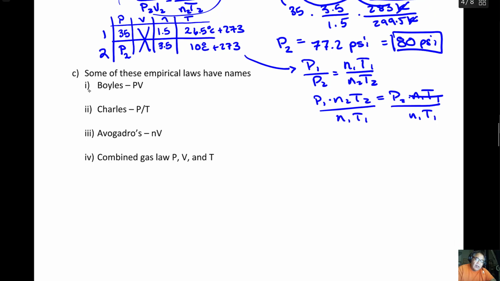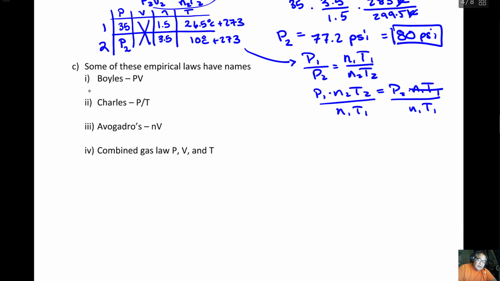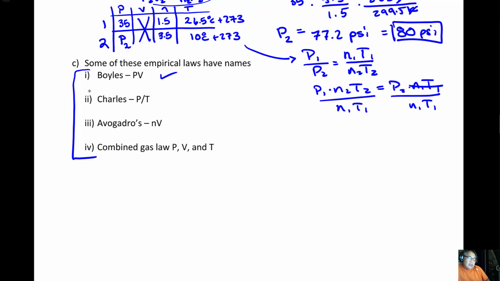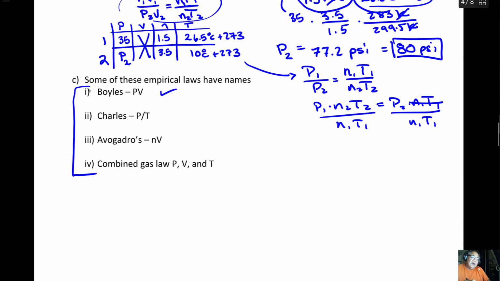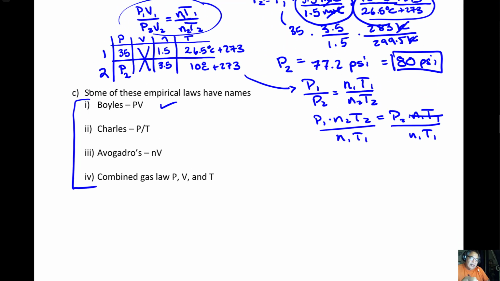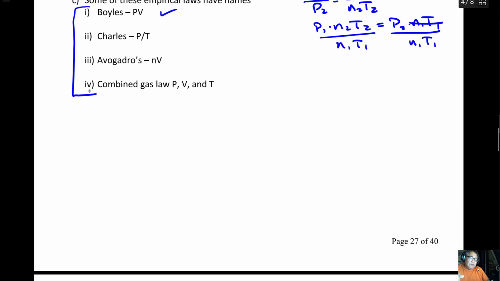Now, there's lots of these laws. The only one I really care that you know is called Boyle's law. Maybe you should know Avogadro's law too, but Boyle's law is the only one that you need to know. It's the pressure-volume relationship. We did a Charles's law, and this is kind of a combination of an Avogadro's, combined gas law as well. All right.